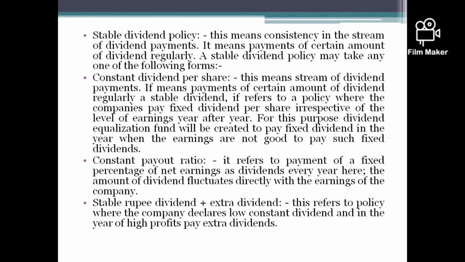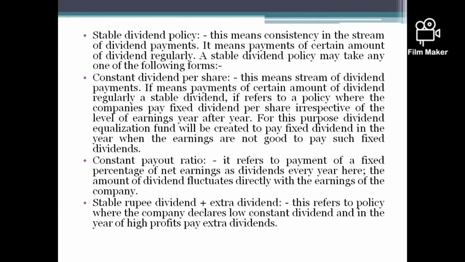From that, a fixed percentage will be paid to the shareholders. The earnings may increase or decrease, but the fixed rate of dividend will be paid. That is called constant payout ratio.